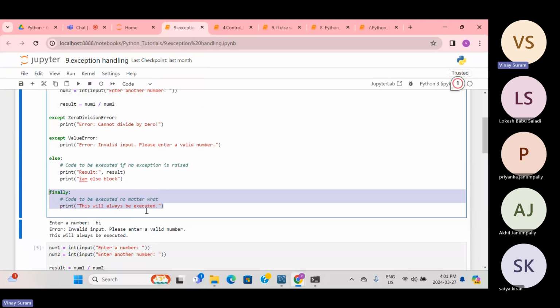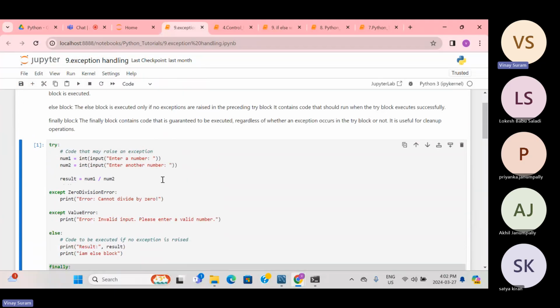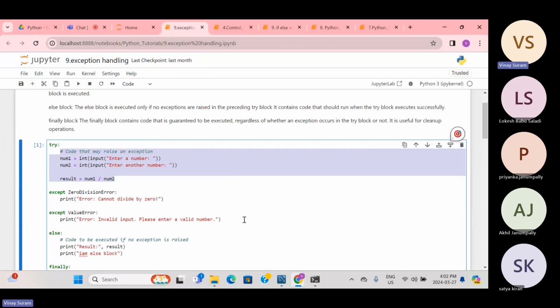So this always be executed means this is printed, right? Now you understood that the finally block will be executed whether you get an exception or not. It doesn't care whether you got an exception. When coming to the except block, if there is an exception in the try block, it will definitely be printed in the except block. And if I talk about the else block, if no exception is raised, then the else block will be printed.